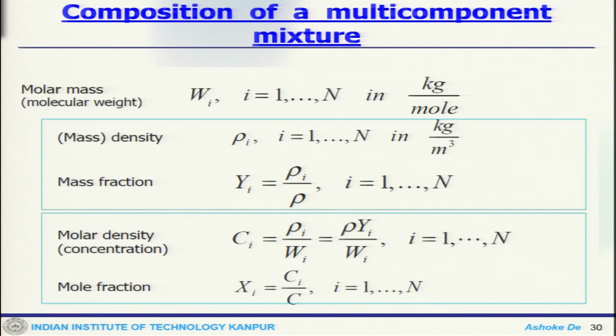So, just to recap these things, you have molar mass Wi, then mass density, and mass fraction would be rho i by rho. This is how, and the total mass fraction of the system should be 1. Similarly, molar density, you have a mole fraction, and the summation of mole fractions also should be 1.